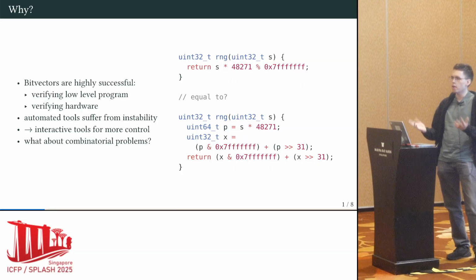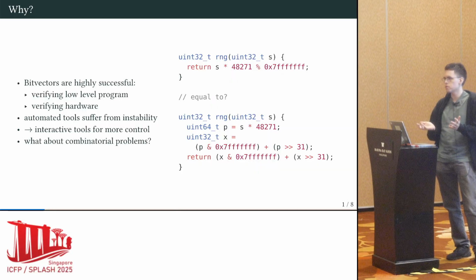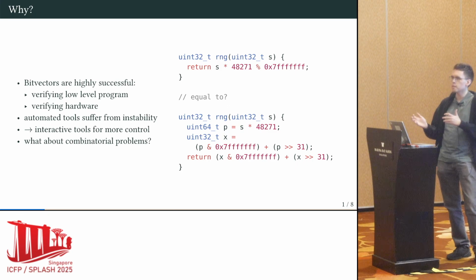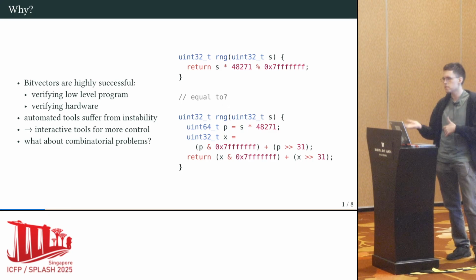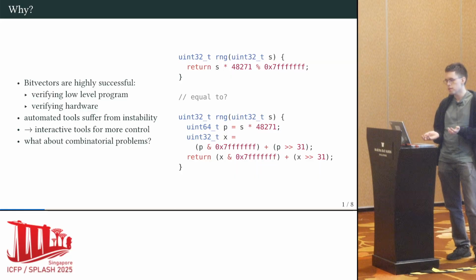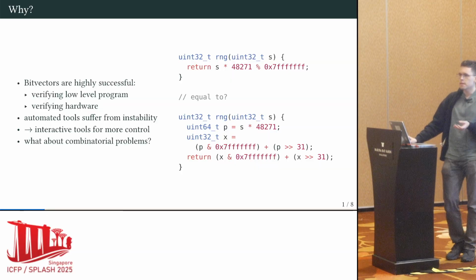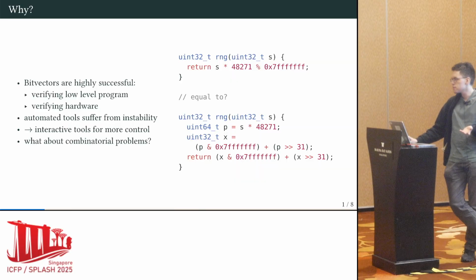However, these highly automated tools often suffer from proof instability issues where when you do slight refactorings to your code or things like that, heuristics might be misguided and then suddenly proofs get slower, start timing out, etc. So for this reason, we advocate for people to use interactive theorem provers such as Lean to give the users more control over their proof scripts so they are more stable under changes. However, we sometimes still encounter combinatorial problems where it's just too annoying to do interactive verification.